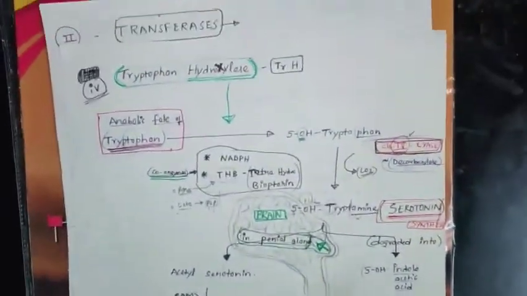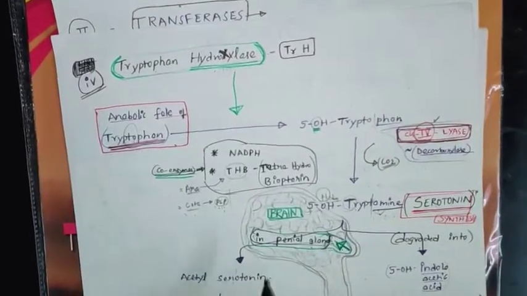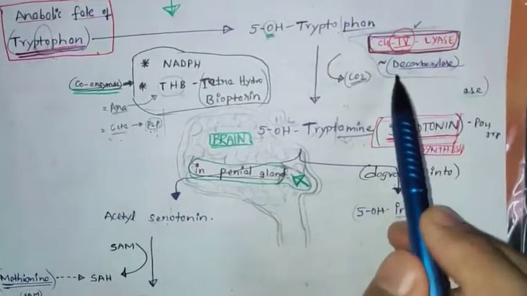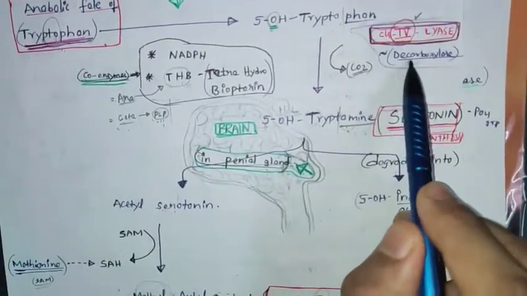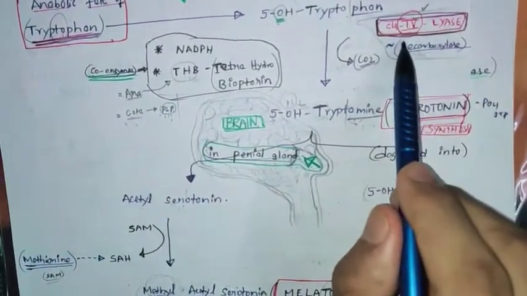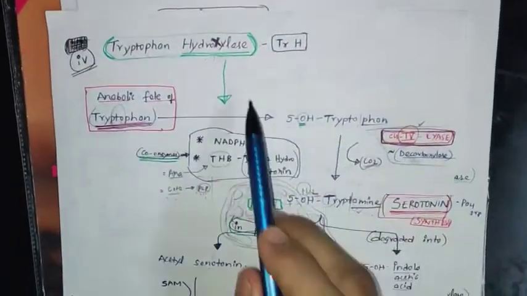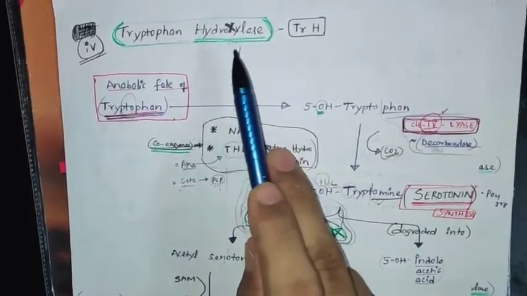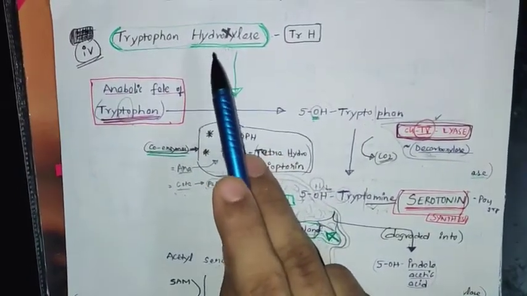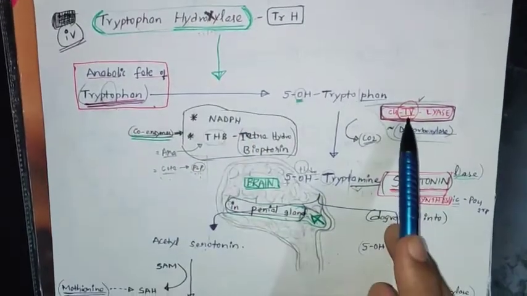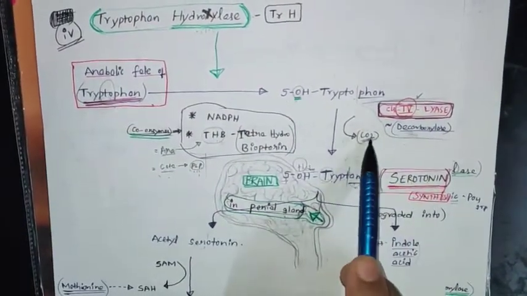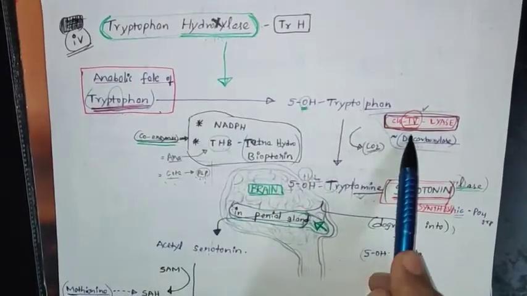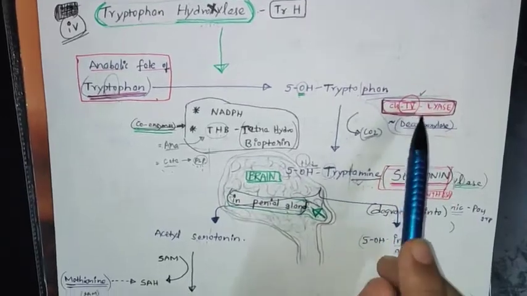Tryptophan. If you see tryptophan, here is what you should remember. I already told you this. Coming to, I told you here CO2, decarboxylase. Decarboxylase you are getting in lyase, class 4, but not hydroxylase. Hydroxylase comes in monooxygenase, which means it is in the first class, oxidoreductase, but not in class 4. Decarboxylase is this one. That's why I wrote it here, but it doesn't mean that it comes under class 1. It comes under class 4 only. I am stressing this again. Remember, it comes under class 4, lyase.